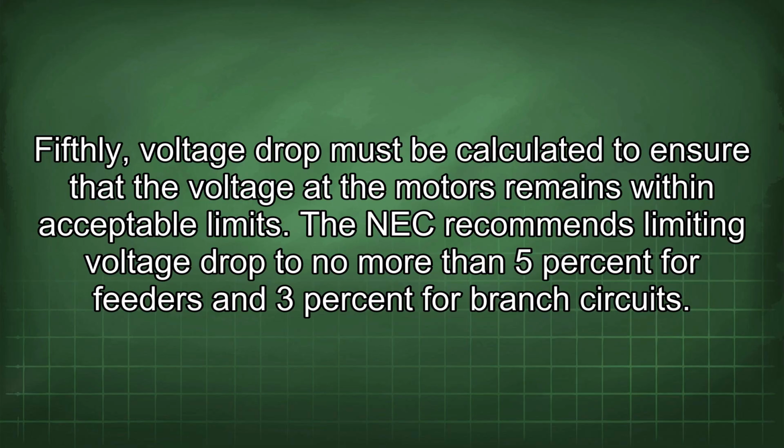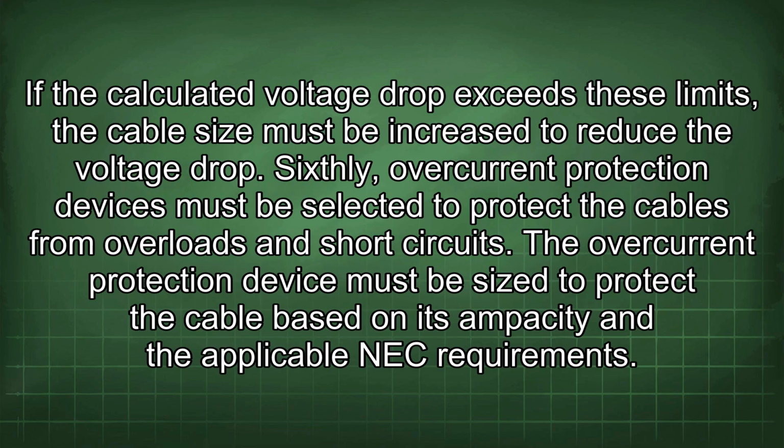Fifthly, voltage drop must be calculated to ensure that the voltage at the motors remains within acceptable limits. The NEC recommends limiting voltage drop to no more than 5% for feeders and 3% for branch circuits. If the calculated voltage drop exceeds these limits, the cable size must be increased to reduce the voltage drop.